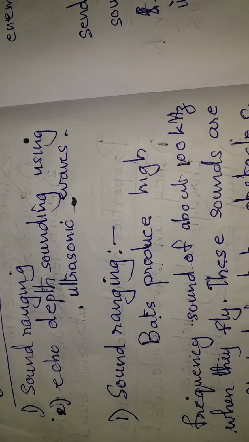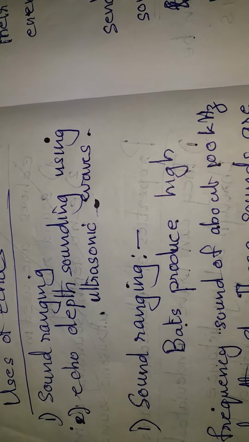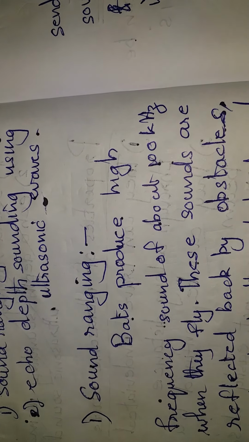Next, uses of echoes. Echoes are used in sound ranging. It's the first use. The second one is echo depth sounding with ultrasonic waves. These are the two uses of echoes. Now let us study this in detail. First one is sound ranging.